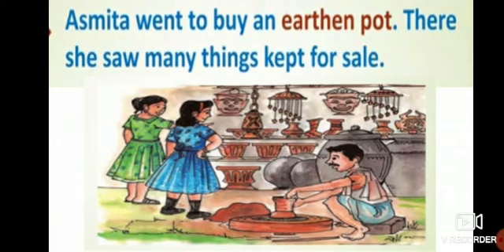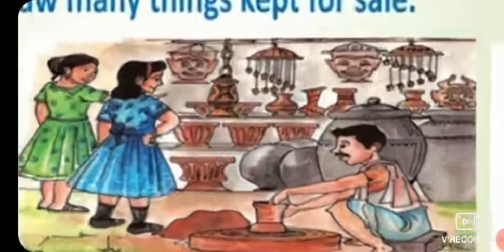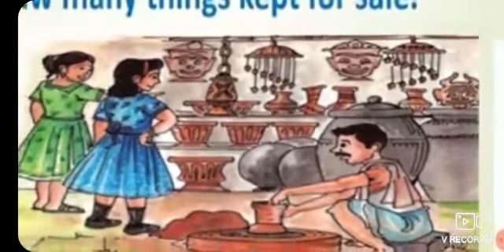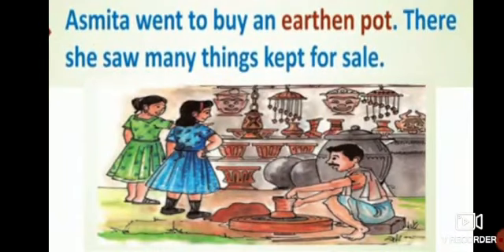There she saw many things kept for sale. As you can see in the picture, there are many things prepared and kept for sale.